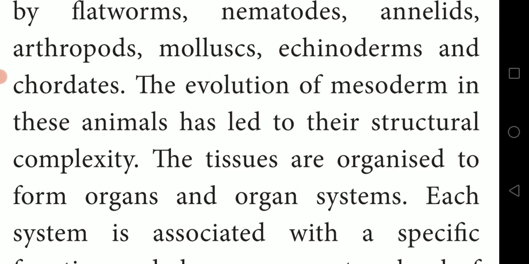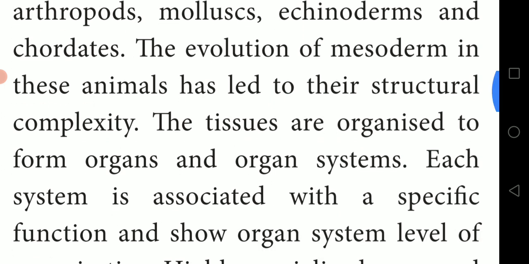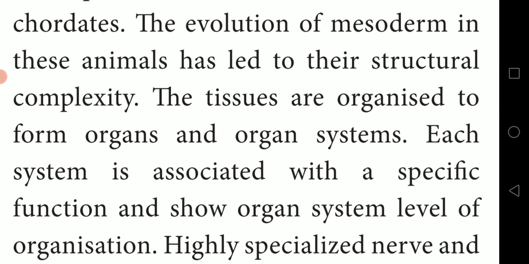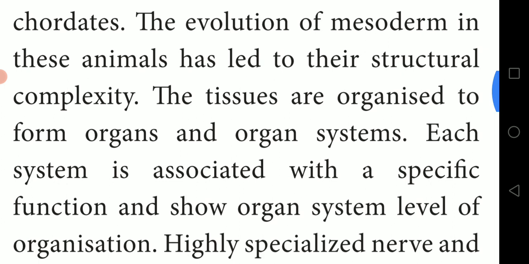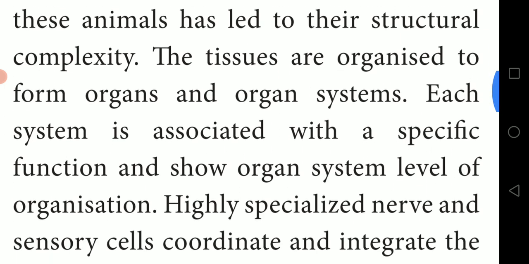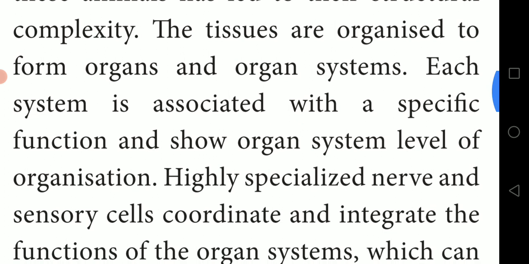Do you know what I mean by mesoderm? Mesoderm is the middle layer. It appears during the development of the child, and that mesoderm leads to structural complexity. The tissues are organized to form organs and organ systems. How are organs formed? A group of tissues forms an organ, and a group of organs forms an organ system.